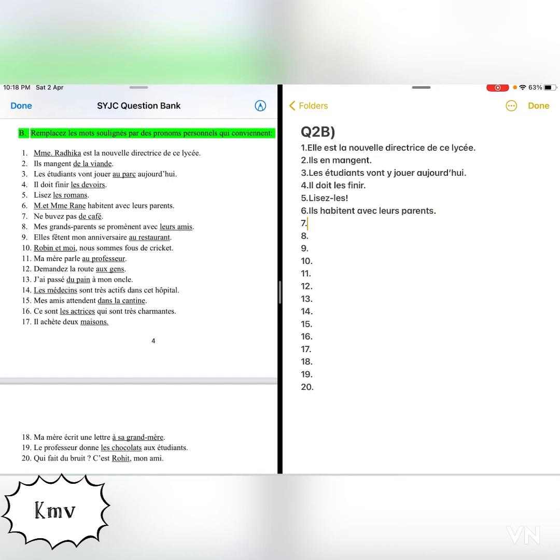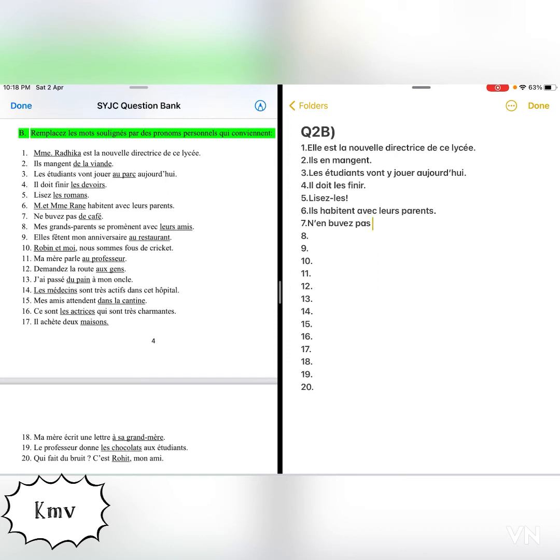Next one. Ne buvez pas de café. Ne buvez pas de café. Now the café is underlined, right? So here it's a partitive article. So here, just like in the second sentence where there was a partitive article, which pronoun did we use? We used pronoun en. So here also we will use pronoun en. So how will you write? You will write n', an apostrophe, n'en buvez pas. N'en buvez pas.